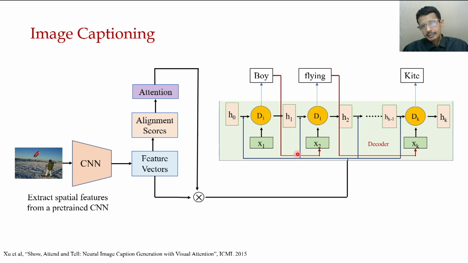And this H1 is coming; this is also active. So boy is input here, and then flying is coming, and so on. So this is the basic understanding of this decoder model.